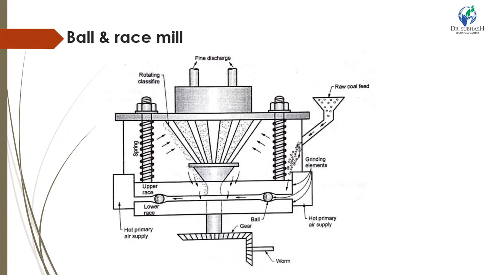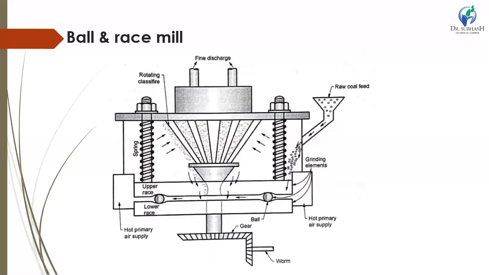The coal is supplied through the feeder shown on the right side of the figure and falls on the inner side of the races. The moving balls and races crush the coal between them into powder form. The required force for crushing is applied with the help of springs. Hot air is supplied to the mill through the annular space surrounding the races by a forced draft fan.